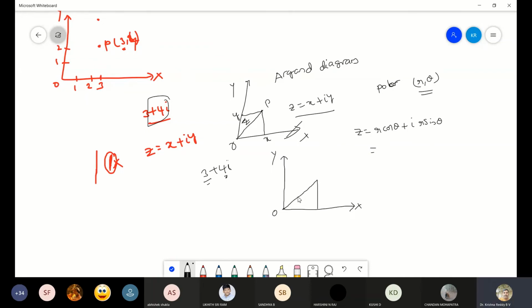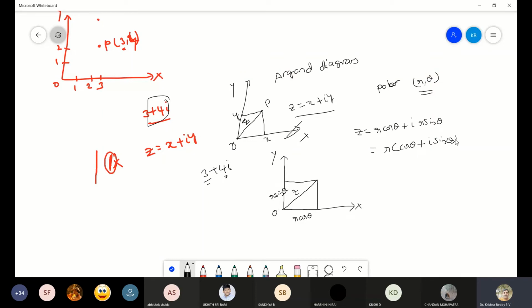This will be r cos theta, and this will be r sin theta, and this is z. So z equal to r cos theta plus i into r sin theta. So r will be taken out, and this can be written as r times cos theta plus i sin theta.